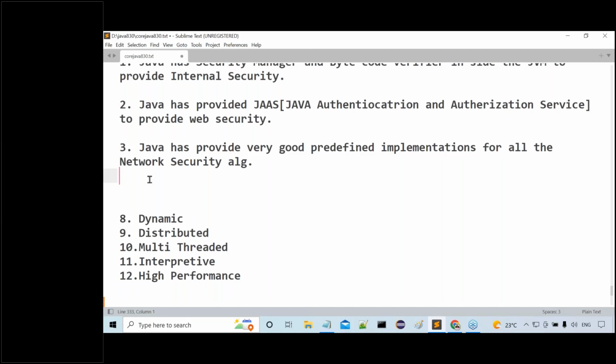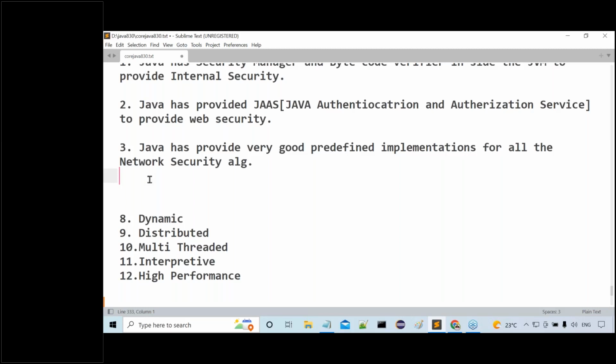To implement these encryption and decryption algorithms over the data, Java has provided a set of predefined libraries, a set of predefined implementations. Because of that reason also, we can conclude that Java is very good at network security. In all the aspects of security, Java is providing a solution. So because of that reason, Java is a secure programming language. All of you are getting the points clearly, no? Up to these points we understood clearly.